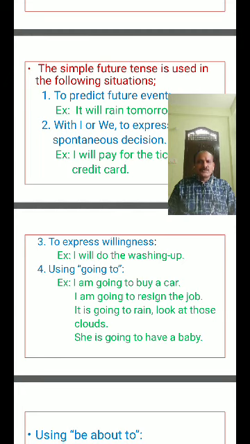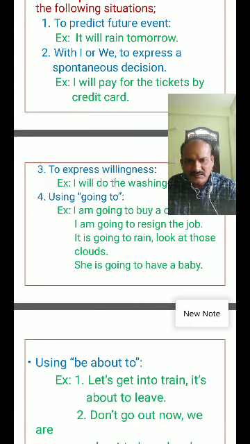I am going to make a plan to go to my native place tomorrow. How do you use going to in simple future tense also? I am going to buy a car. I am going to resign the job. It is going to rain. Look at those clouds. She is going to have a baby. So using going to.